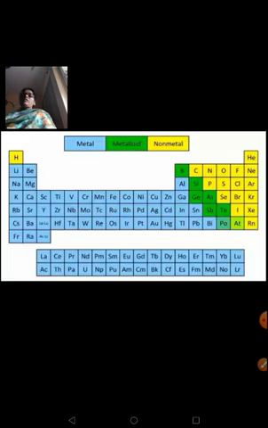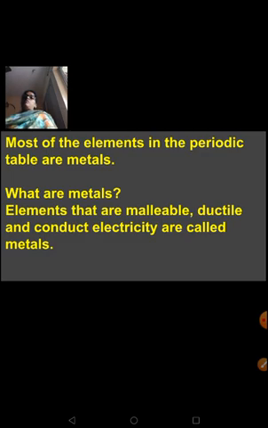Now, in this periodic table, as I told you, the blue color boxes are all metals. So most of the elements in the periodic table are nothing but your metals. Remember this. This may come in your objective also. Most of the elements seen in the periodic table are all metals. So many metals are there. Okay. Now, most of the elements in the periodic table are metals, as I told you.